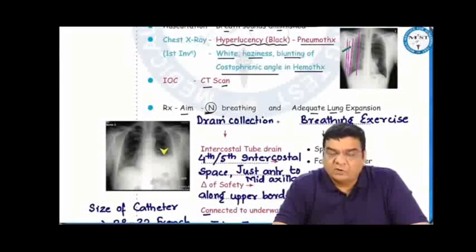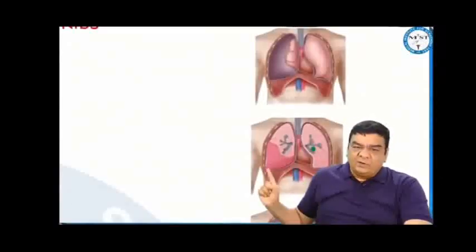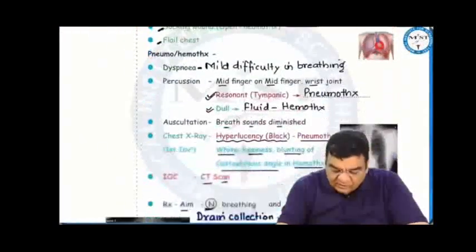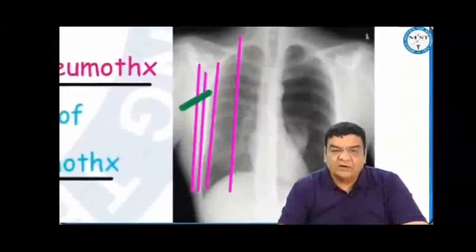The treatment for these pneumohemothoraxes, we want that patient should not have any difficulty in breathing. That means this lung should expand nicely. To achieve adequate lung expansion, you have to drain this collection and do breathing exercises for expansion of lung. To drain this collection, we can put the intercostal tube, and this intercostal tube is put in the 4th or 5th intercostal space, just anterior to the mid-axillary line.